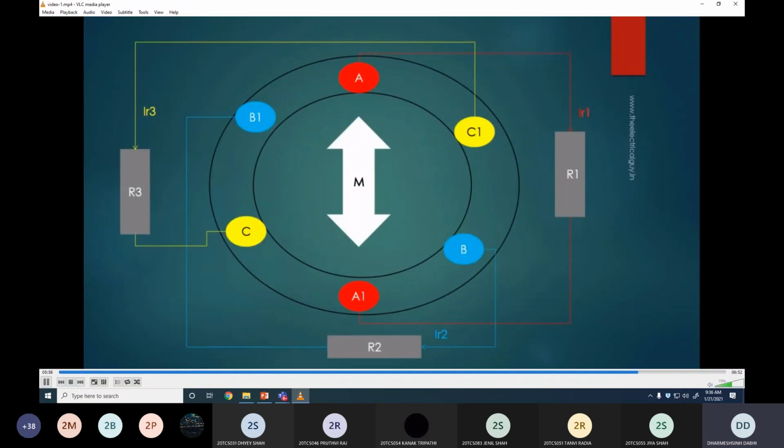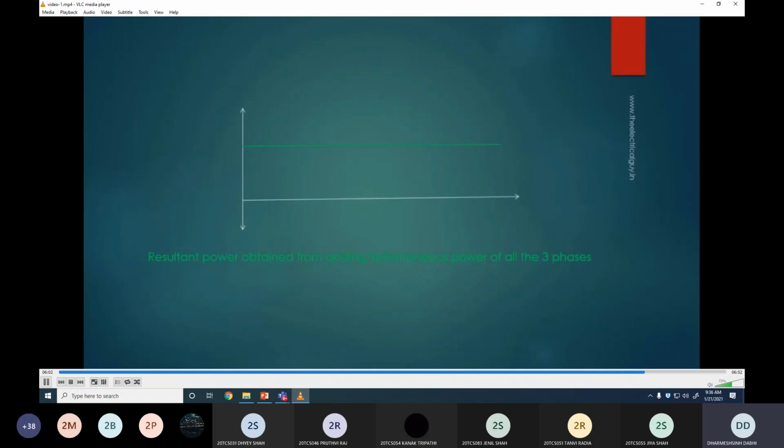by adding the instantaneous power of all three phases is constant and it is 1.5 times the peak power of one phase. So here we have achieved constant and more power by simply adding two extra windings to a single-phase generator. And this is the reason why three-phase power is more preferred over single-phase power.